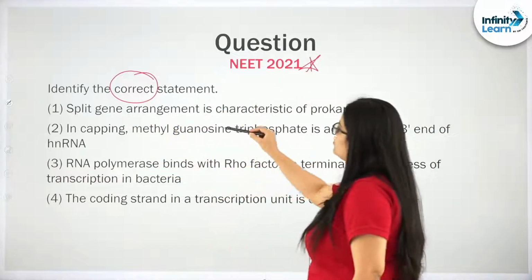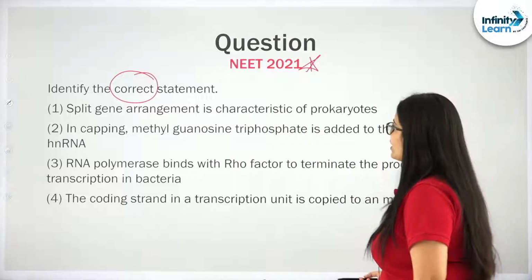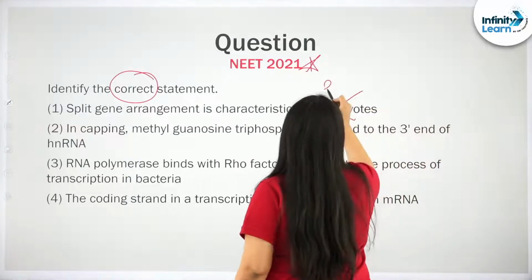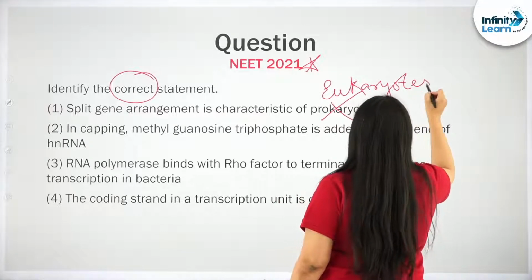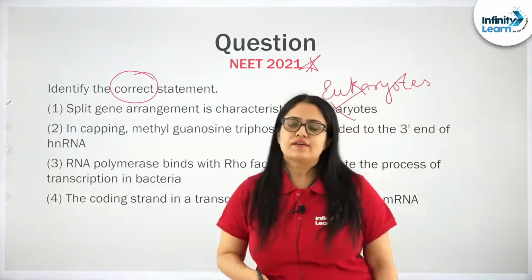Let me read the first one. Split gene arrangement is characteristic of prokaryotes. No students, it is of eukaryotes. Let me tell you, my kids, what is split gene arrangement?